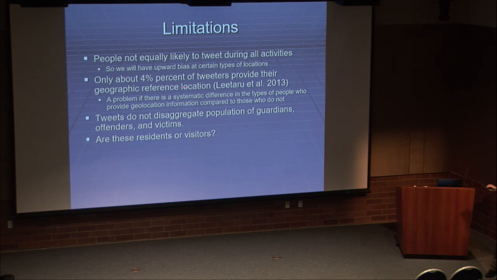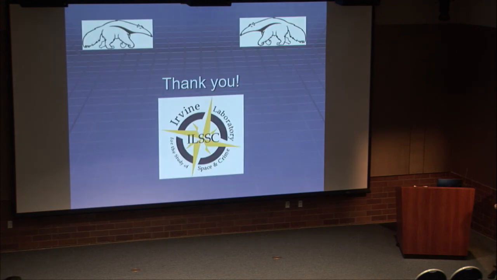It's the case that not many people provide their geographic information. So that's another challenge. And again, if there's systematic difference in who provides their information and who doesn't, that can pose a problem for us in our estimates. And again, like I said before, tweets don't disaggregate population of offenders, targets, and guardians, which is of interest to us at some point. And then we're also curious to know whether these are residents or visitors, and that's some future work we'd like to do, to think about trying to get an estimate of where the person lives, as opposed to where the tweet is taking place. And I'll pause there.